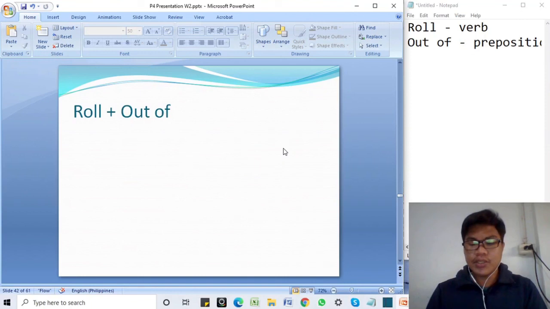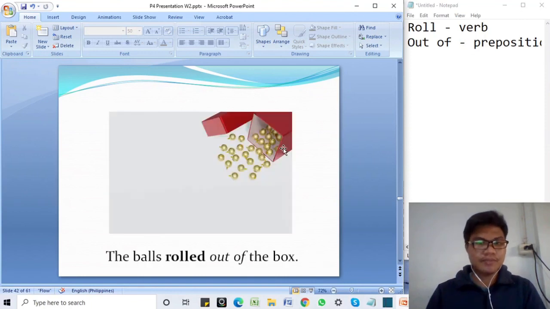Now let's use it in a sentence. As you can see in the photo, there are many balls, and then there is a red box. This is the sentence that we have formulated.